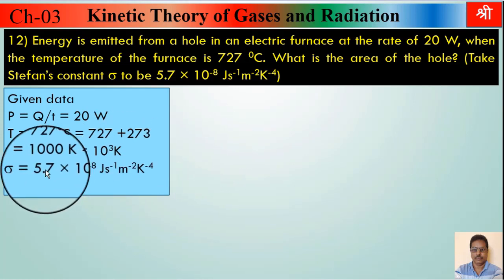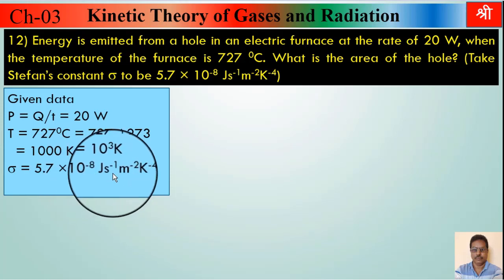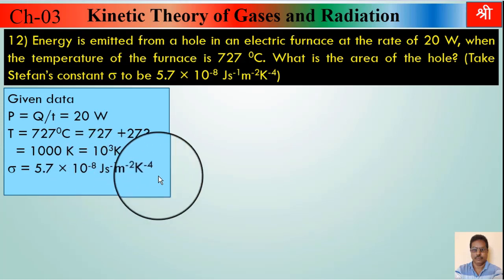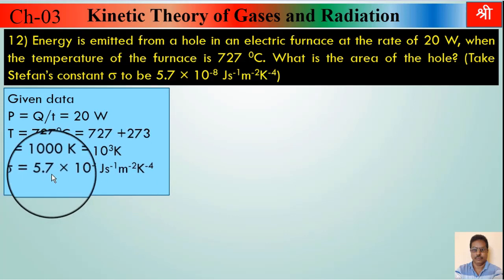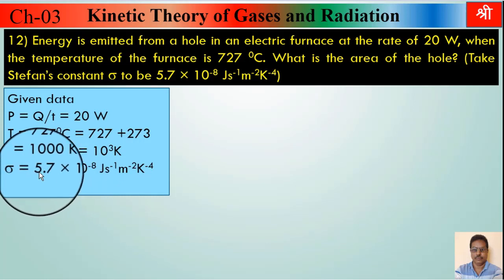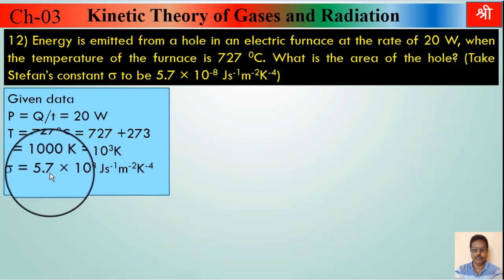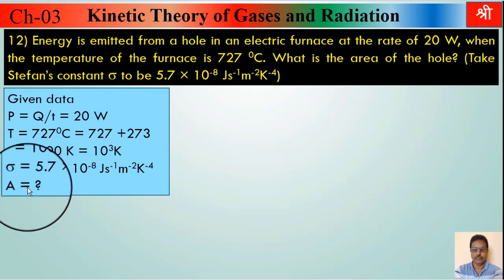Then sigma is given 5.7 into 10 raised to minus 8 joule per second per meter square per Kelvin raised to 4. Actual value of sigma is 5.67, but sometimes they give the value as 5.7 into 10 raised to minus 8. Whatever they give, we have to take that value. We have to find out area.